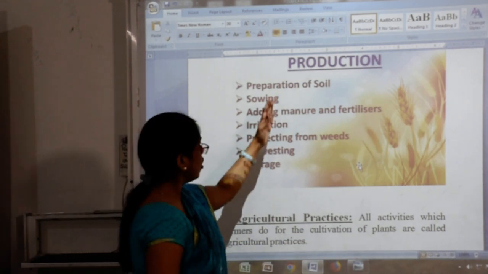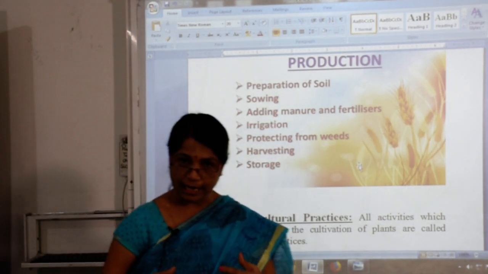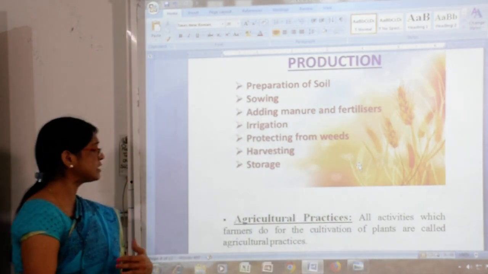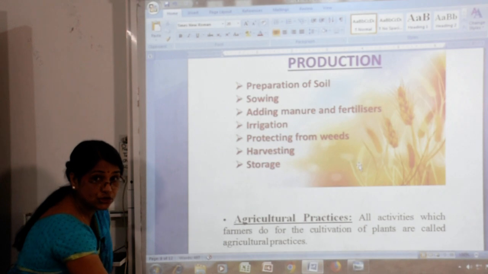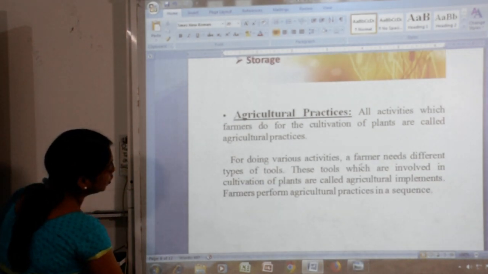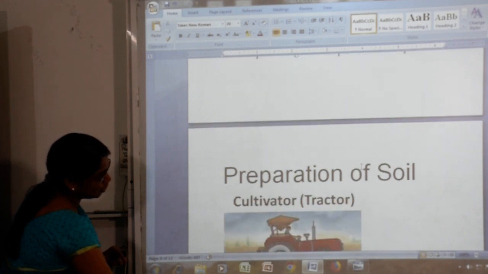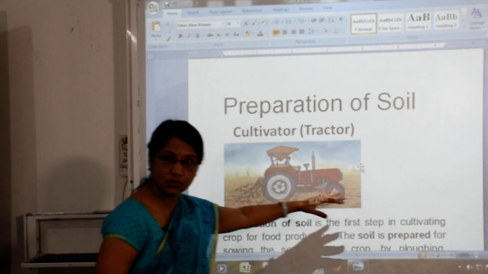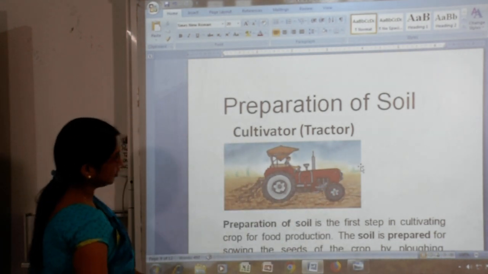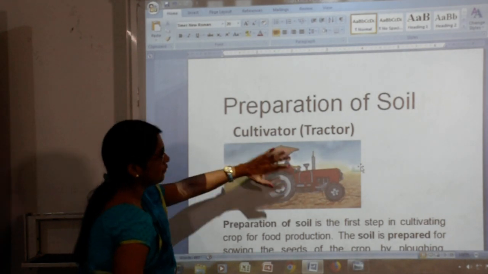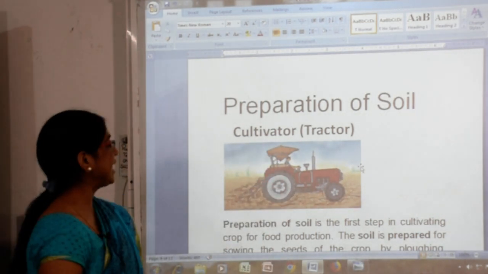But children, afterwards I will explain all of these one by one very deeply. First, let me see what we mean by the preparation of the soil. We are going to see it. Preparation of the soil. Yes children, here is one picture for you. It is shown easily. What does this picture show? Cultivator. It means a tractor.